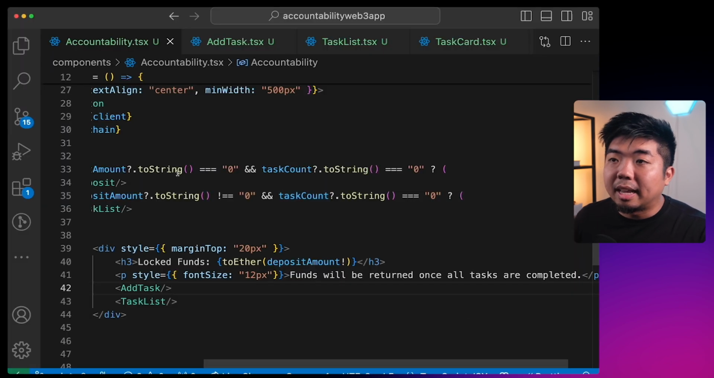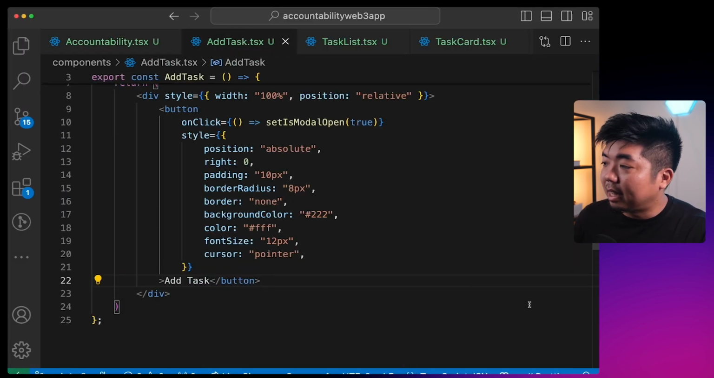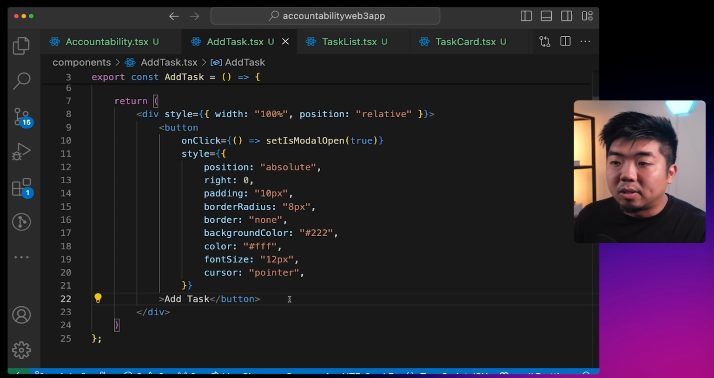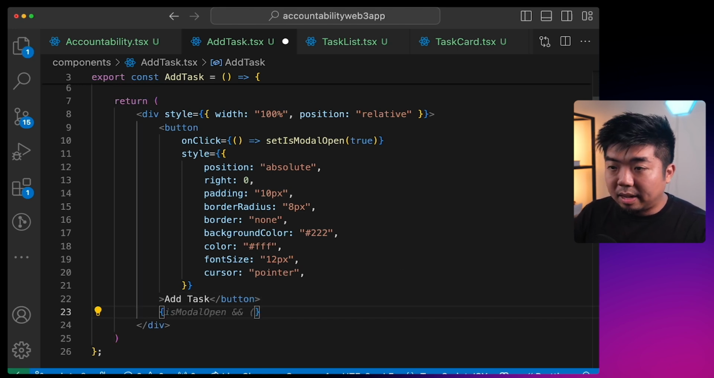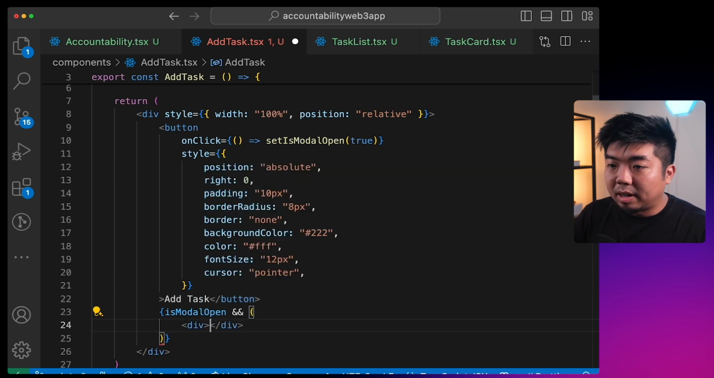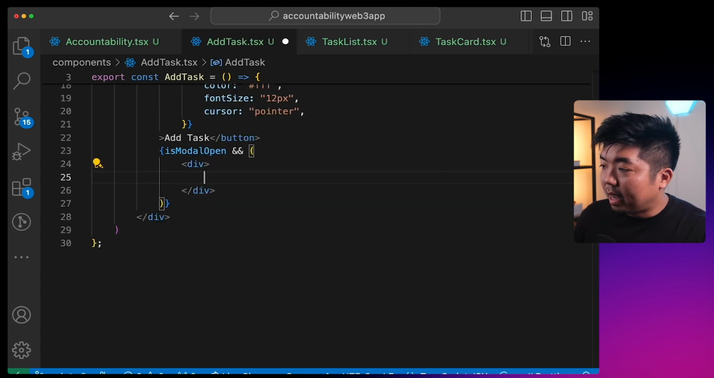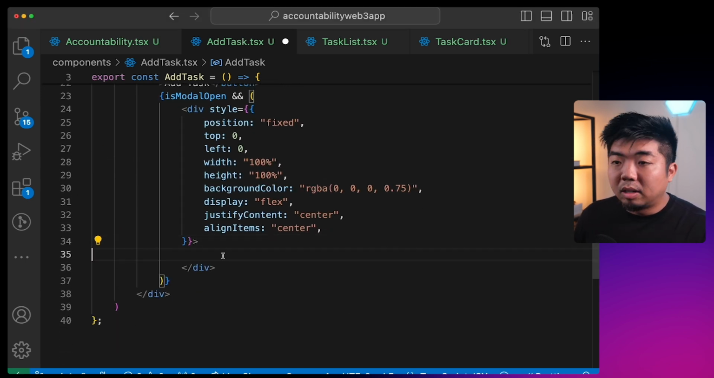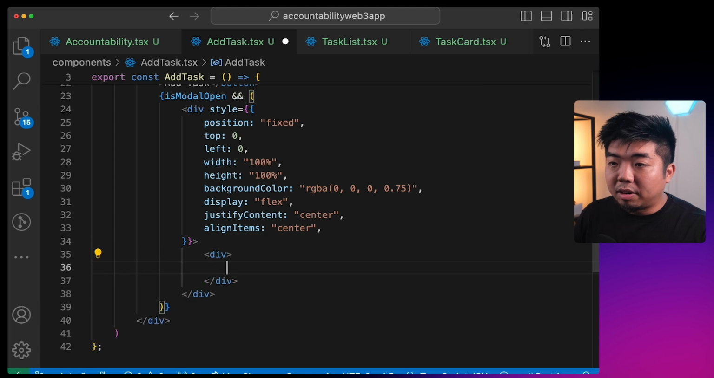So let's come back to our AddTask.tsx and let's create that modal. So we'll say here, if isModalOpen, then we should display our div here. And we're going to create a div here. This is for the background of the modal. We'll then create a div for the card of the modal.